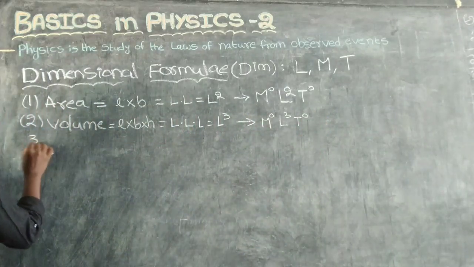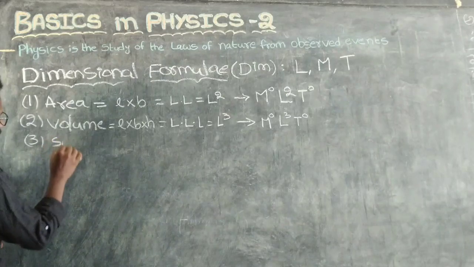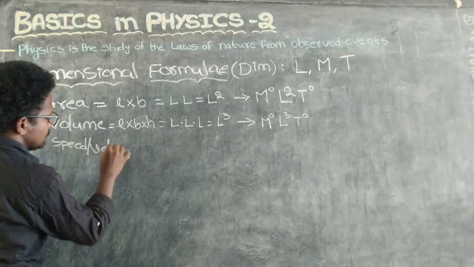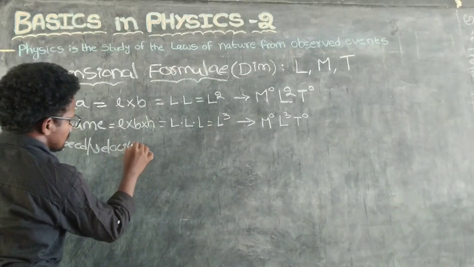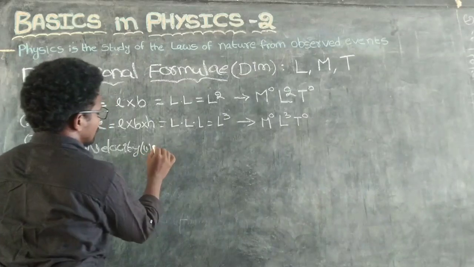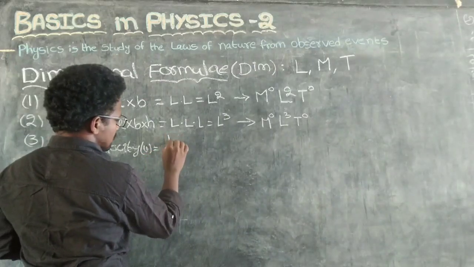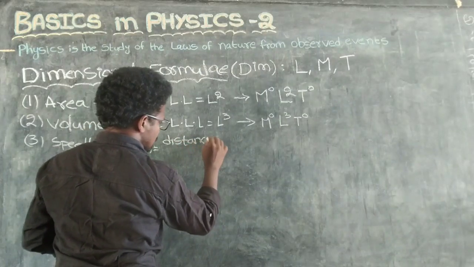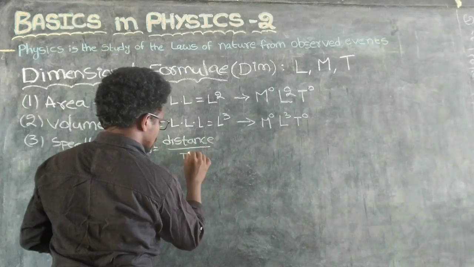Coming to the third one, speed or velocity v. What is the formula? Distance by time.